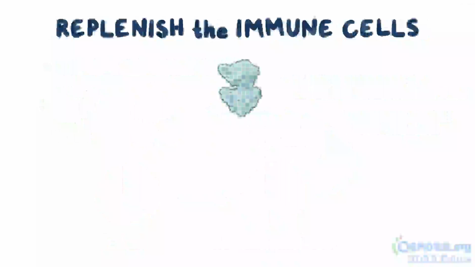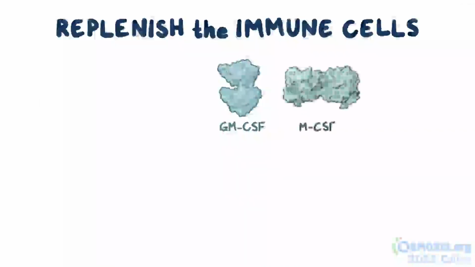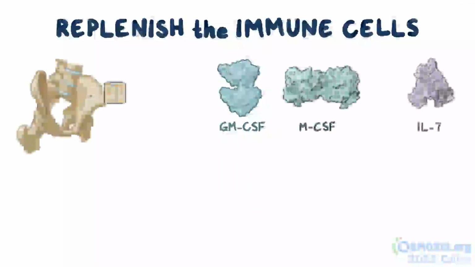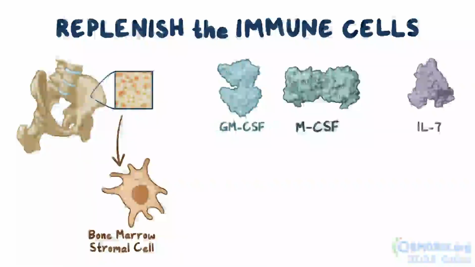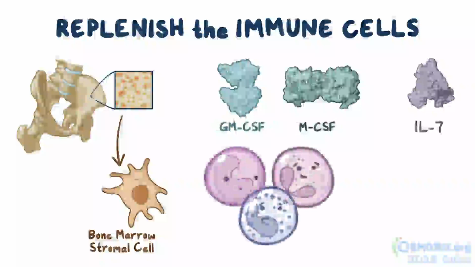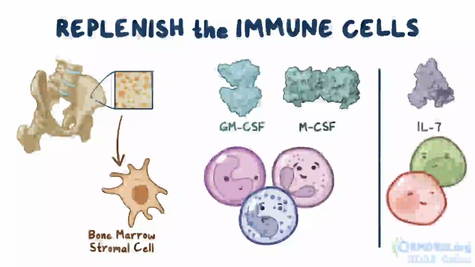Growth factors like GM-CSF, MCSF, and interleukin-7 are produced by bone marrow stromal cells, where they get bone marrow progenitor cells to differentiate. GM-CSF and MCSF promote the differentiation of monocytes and granulocytes, while interleukin-7 promotes the differentiation of progenitor cells into lymphocytes like B cells, T cells, and natural killer cells.